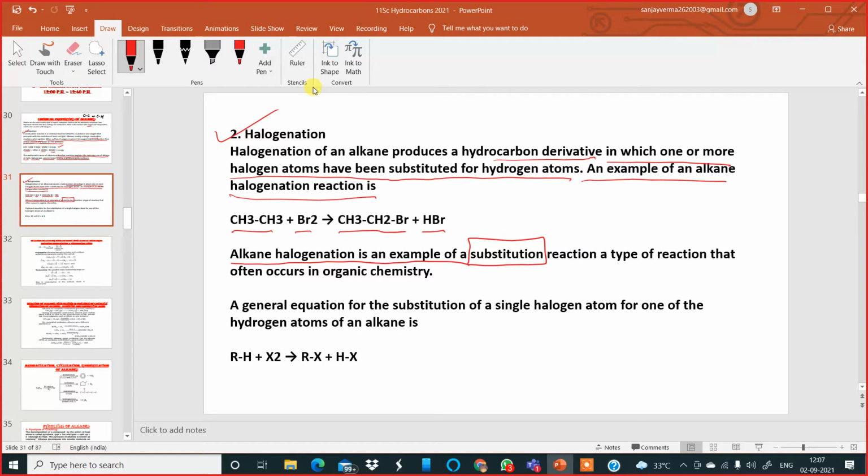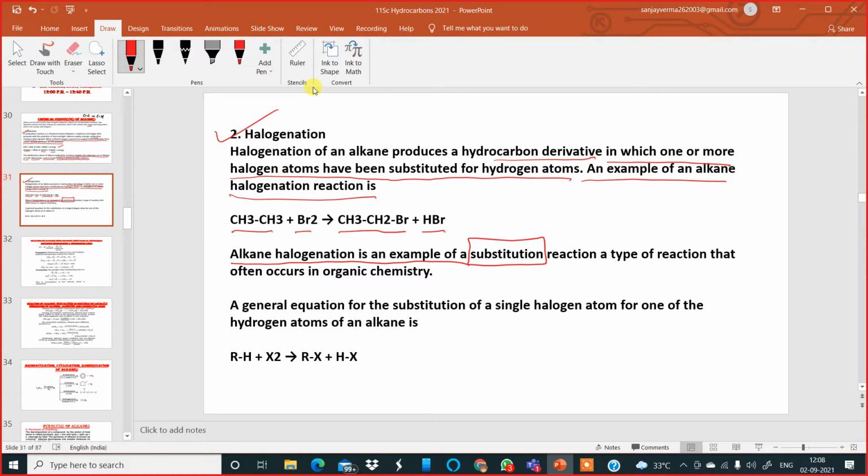You have to keep this in mind. What is a substitution reaction? Can anybody tell me? You have heard of substitution reaction in the past, in class 8 also, I think. Replacing one with another. Yes, replacing an atom already present in a compound with another atom which is more reactive.